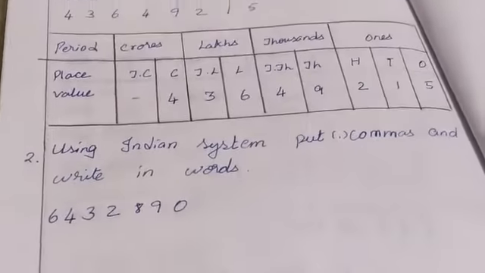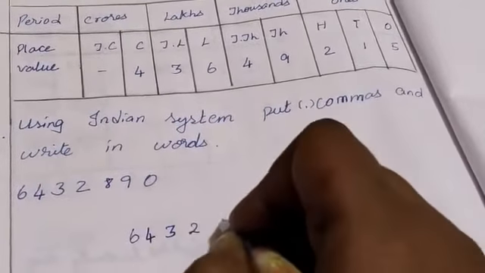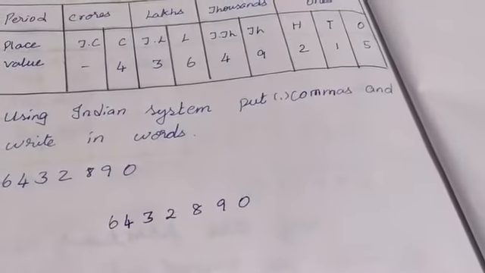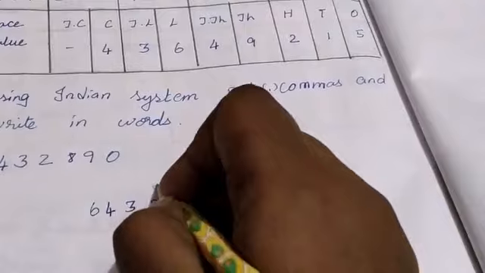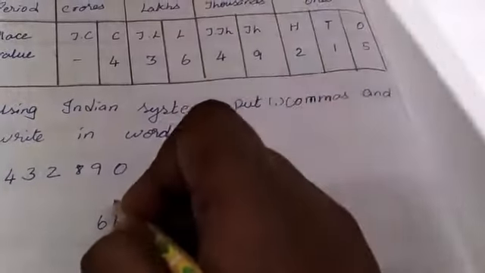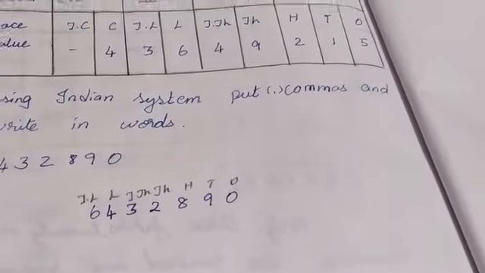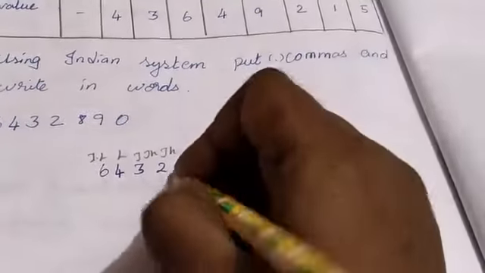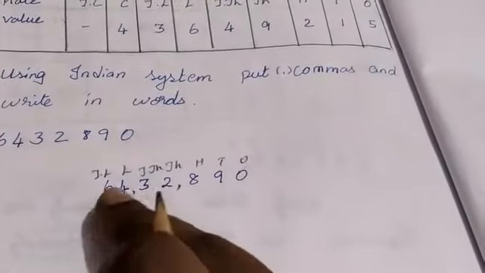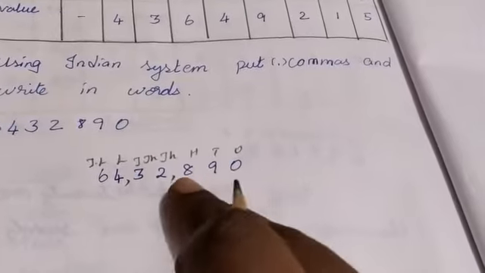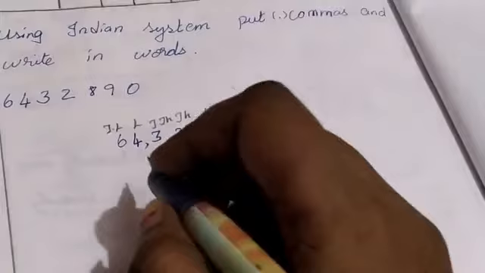For this, first we want to take and write the question. The question is 6, 4, 3, 2, 8, 9, 0. Next we want to write the place values. Ones, tens, hundreds, thousands, ten thousands, lakh, ten lakh. Next we want to put the comma. After 3 digits, first we want to put the comma. Next after 2 digits, we want to put the comma. Now we may read it. 64 lakh 32,890. Now we may write it in words. Say the spelling and write it. Answer.